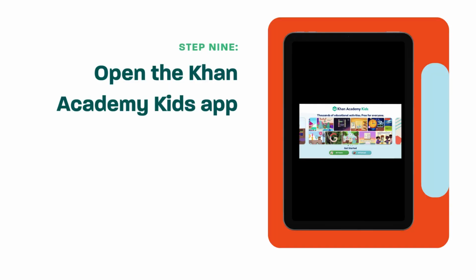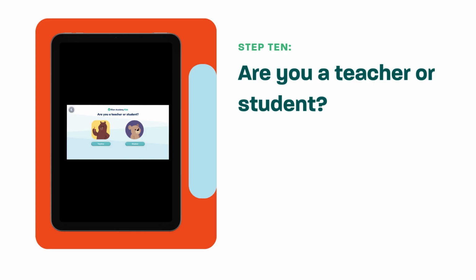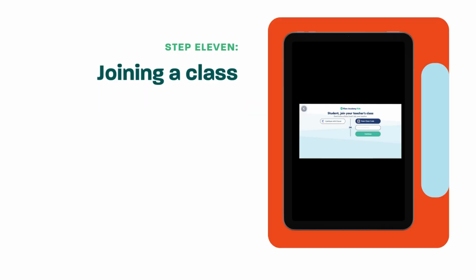From your child's home screen, open the Khan Academy Kids app. On this screen, select At School. Here, you will select Student. Enter the class code provided on this screen.